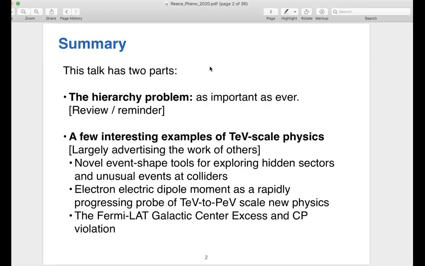And my talk will have two parts. The first part is really a review. I'm going to say some things about the hierarchy problem, and it might be familiar to a lot of you,